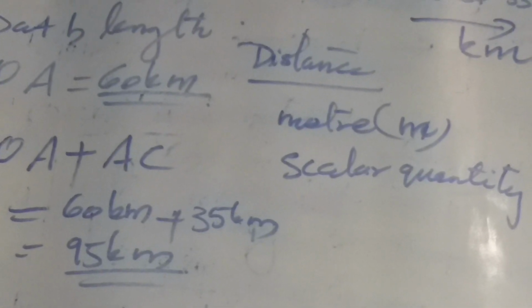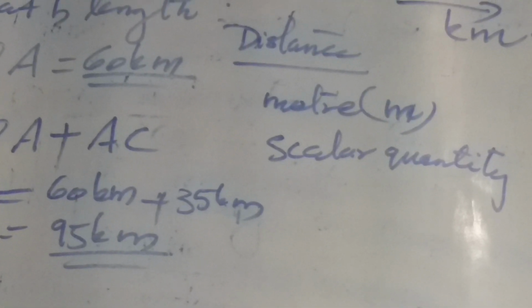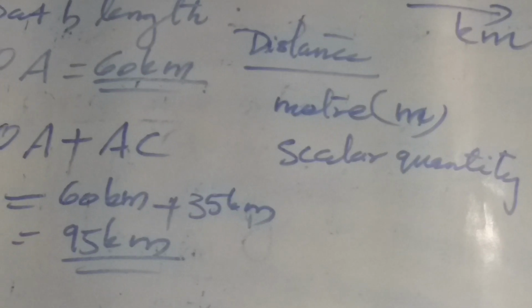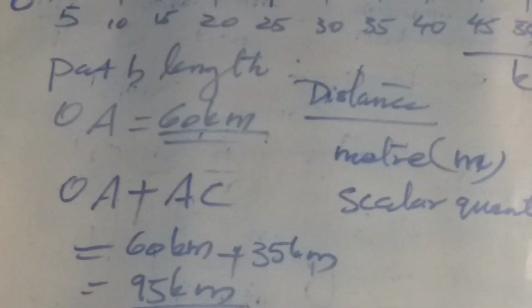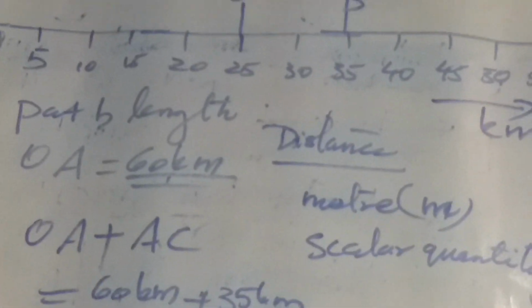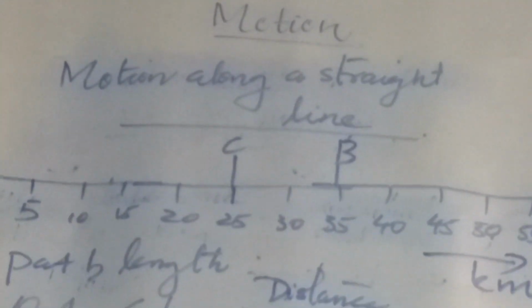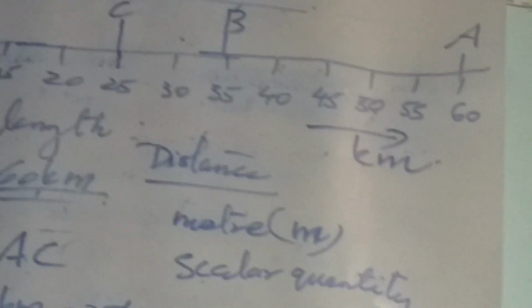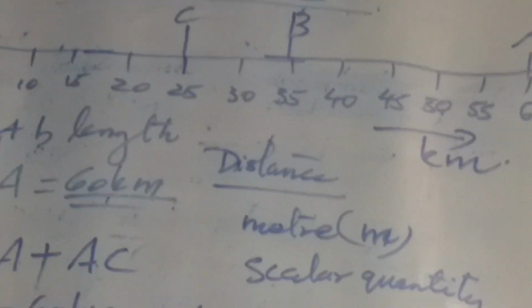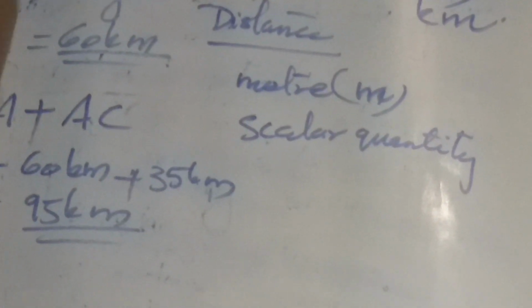So distance can be considered as a scalar quantity. What is distance? The total path length covered by an object during its motion is called distance. The unit of distance is meter, and distance is a scalar quantity.